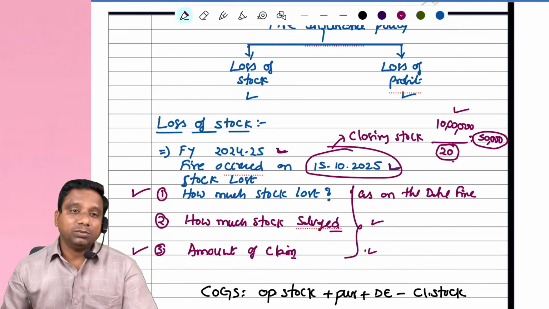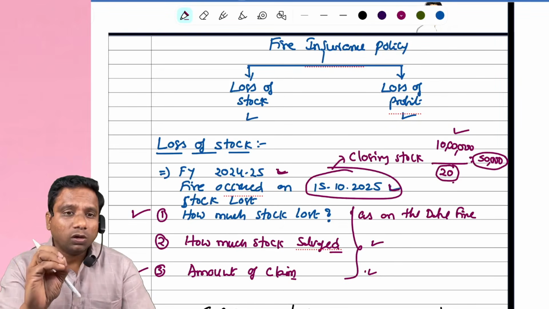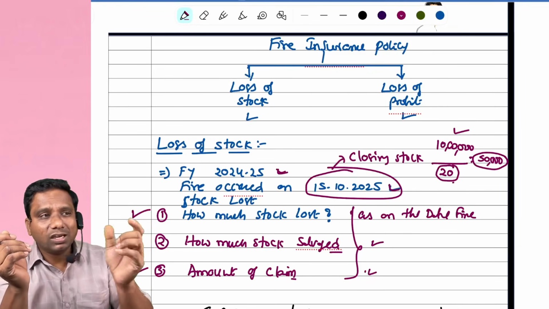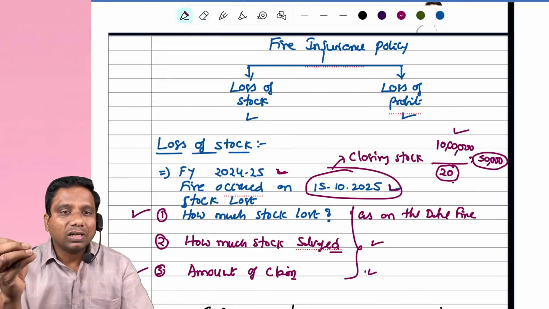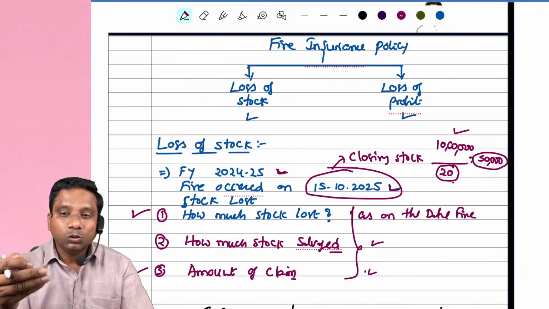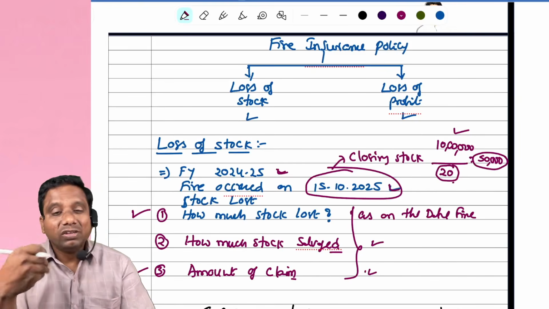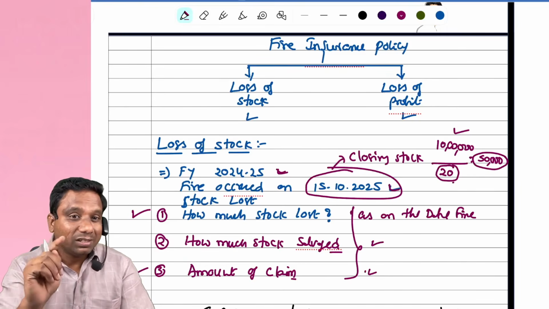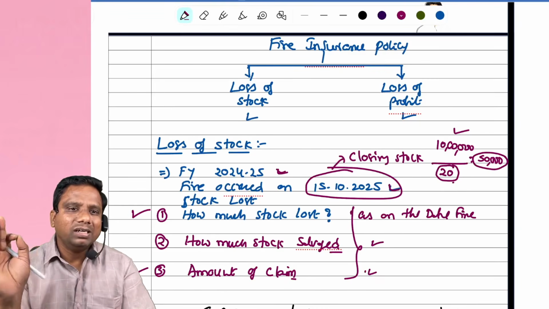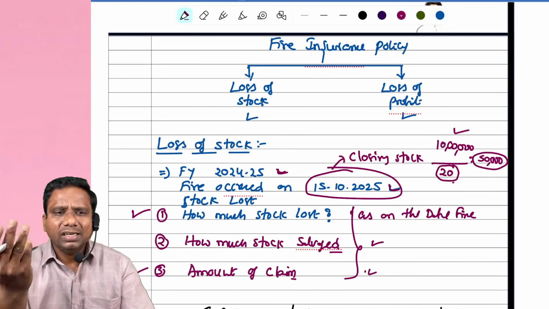Now the concept comes, how do we calculate this closing stock? I told you already, if you are maintaining perpetual inventory record system, you can refer to that inventory ledger and ascertain the total amount of stock as on the date of fire. But when it comes to examination, it is not possible to verify the stores or inventory ledger. That's why we apply the indirect methods. Direct method is referring to the books of accounts, the inventory books. But here we are following the indirect method. Sir, what does indirect method mean?